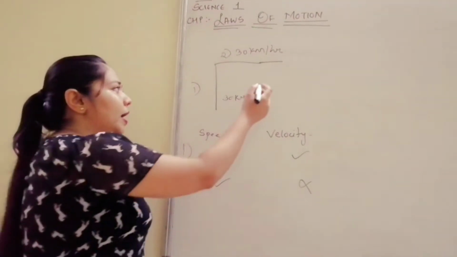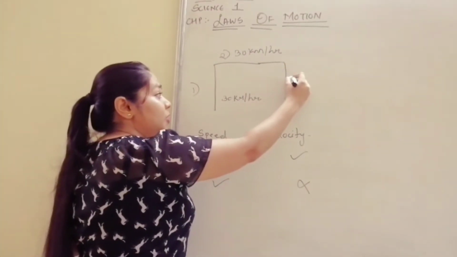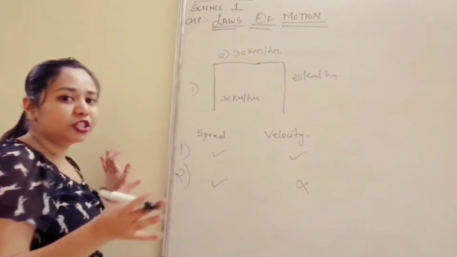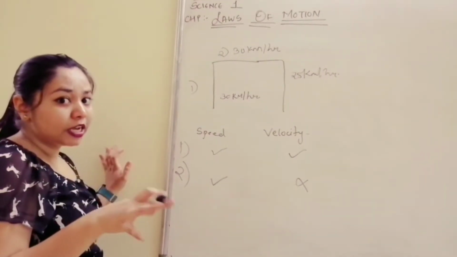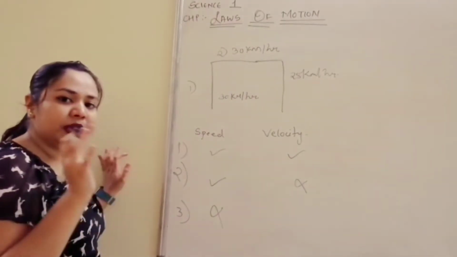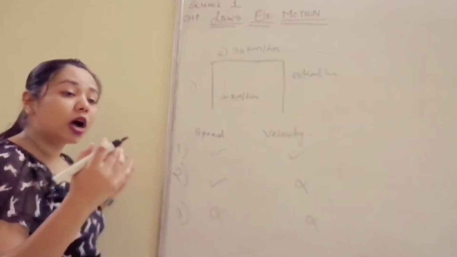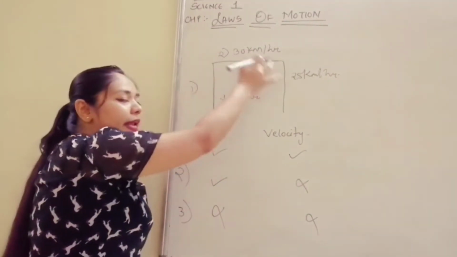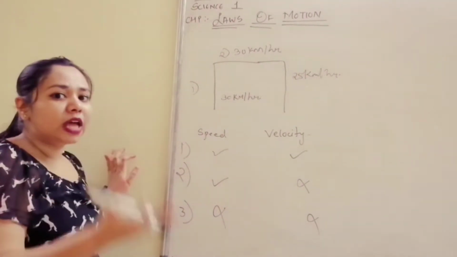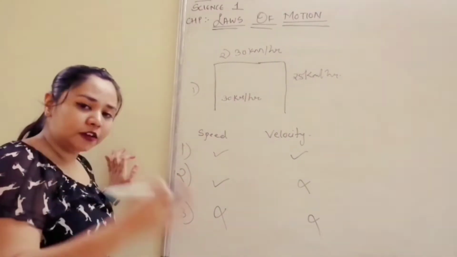Same when it will take another turn and move here. Suppose it is changing its speed to 25 km/h. So what is changing now? Speed is also changing and direction is also changing. So speed will no longer remain the same and velocity will also no longer remain the same, because if velocity has changed due to direction, and direction and speed both are changing, then velocity has to change. Okay, velocity will definitely change.